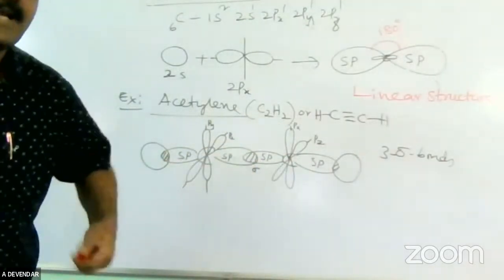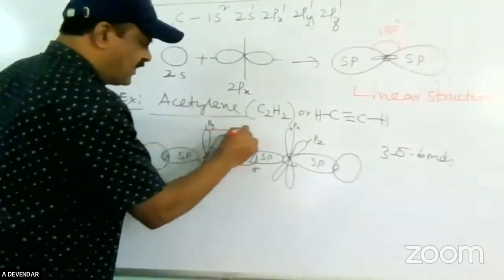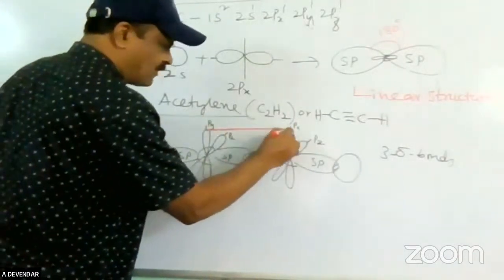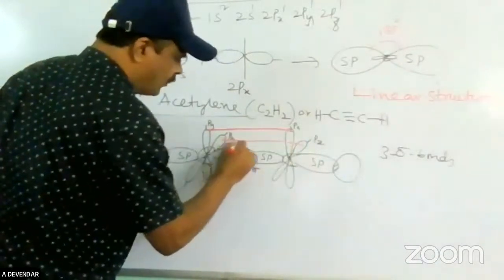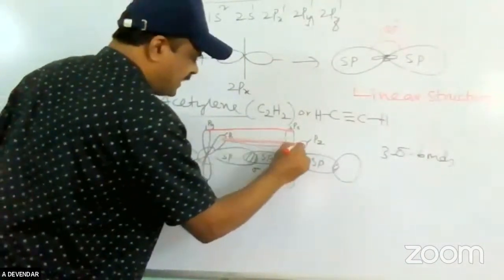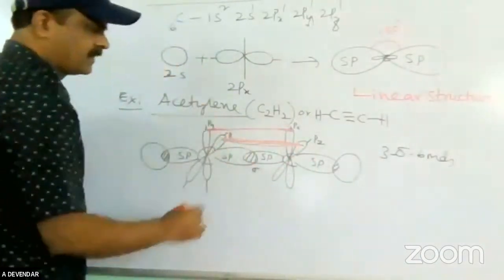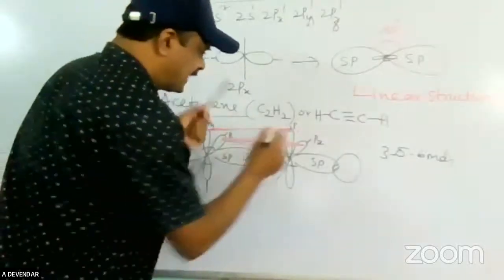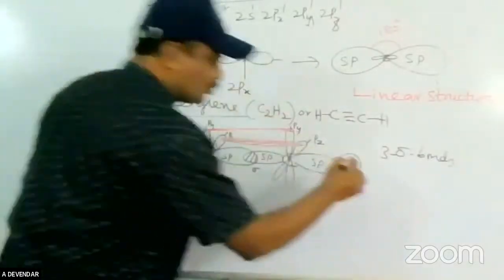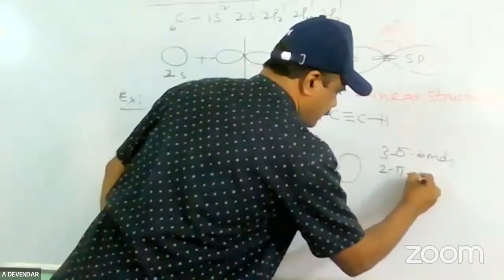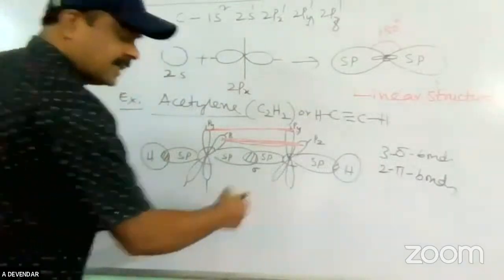Those pure p orbitals undergo lateral overlapping, shown in red color, between the pz and between the py. Two lateral overlappings take place, which means 2 pi bonds are present. This is a hydrogen, this is a hydrogen, and the bond angle is 180 degrees.